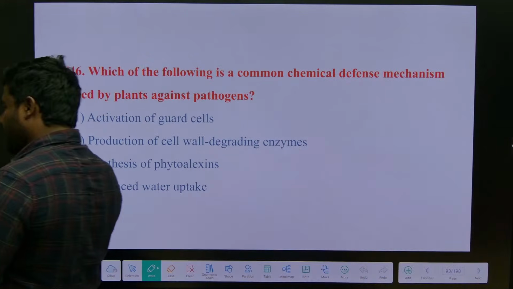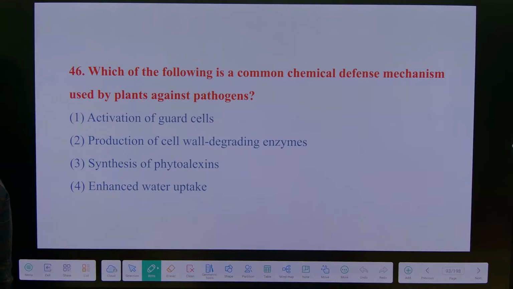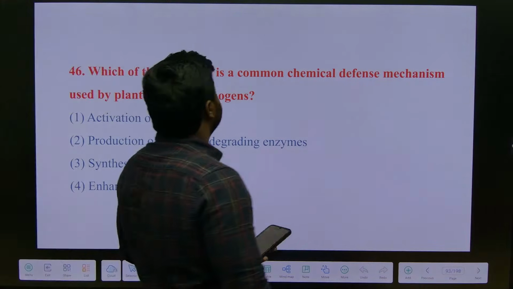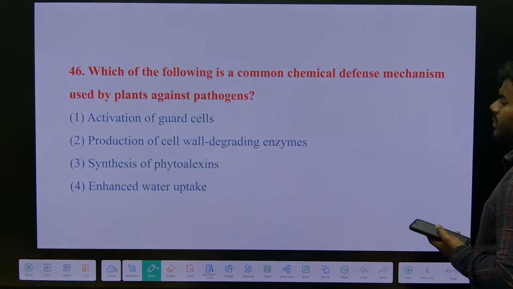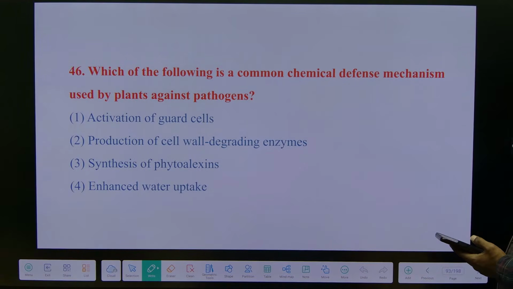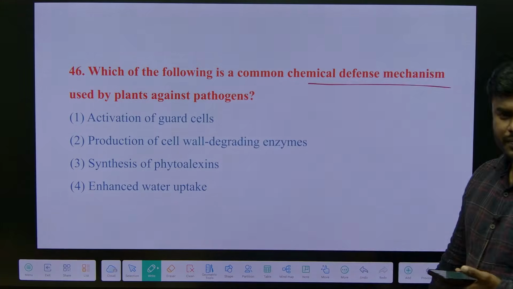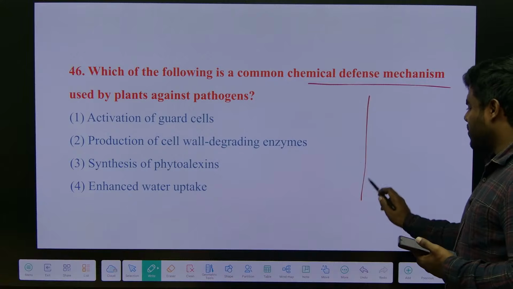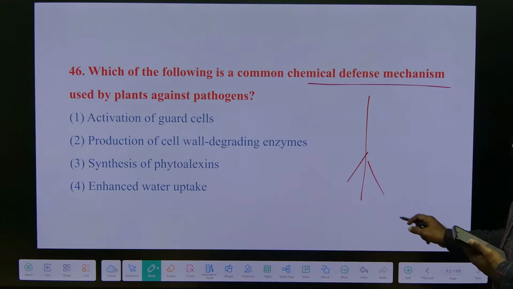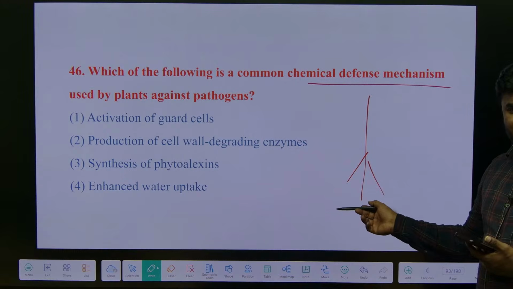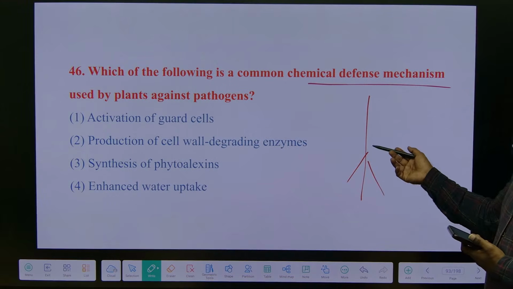It is also a common question. Which of the following is a common chemical defense mechanism used by plants? Whenever a pathogen infects the plant, it is definitely going to release certain secondary metabolites, correct? Which show antimicrobial property.